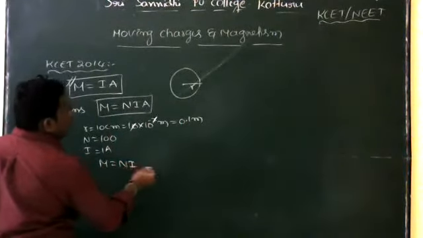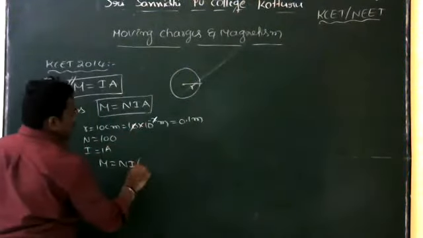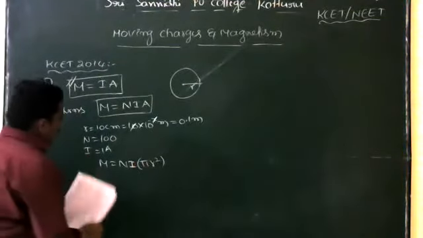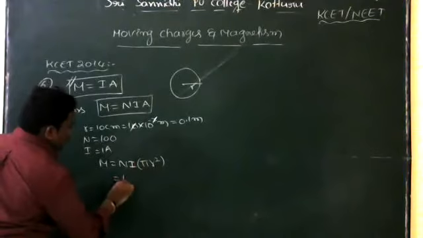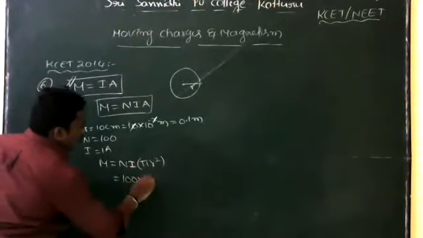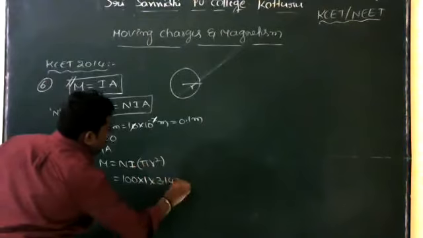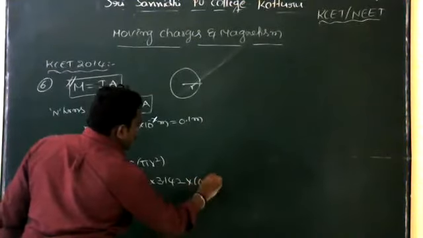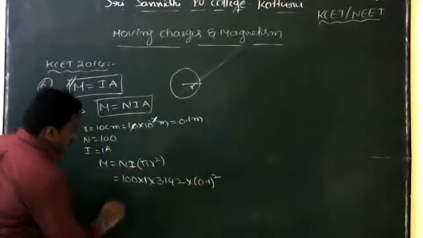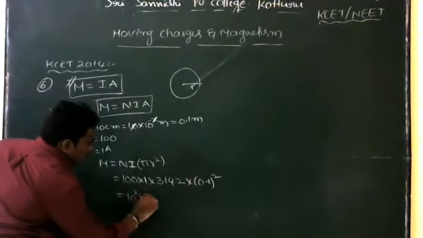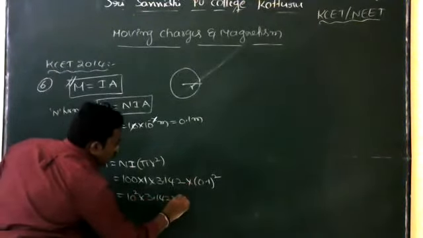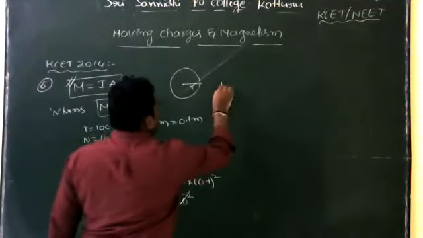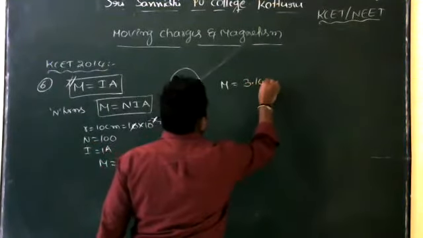So A means area of the circle. So what is the formula for area of the circle? Pi r square. Pi r square. Okay. So now substitute the values, 100 into 1. So pi value is equal to 3.14. So next R value, that is 0.1 whole square. So next this is 10 square into 3.142 into 10 to the power of minus 2. So 10 square and 10 to the power of minus 2 cancel. So therefore magnetic moment M is equal to 3.142.